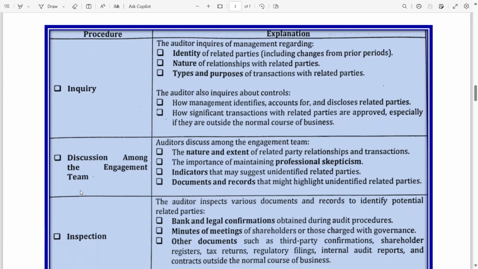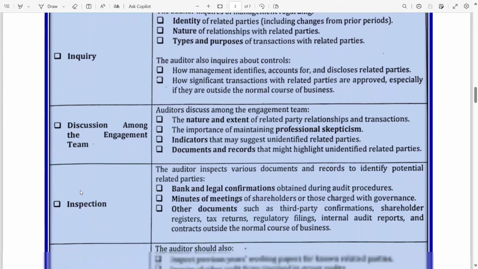The auditor also inquires about controls: how management identifies, accounts for, and discloses related parties. Either they have proper documentation, or what are the parties and how does management know about them. How are significant transactions with related parties approved? Who is the appropriate authority, especially if they are outside the normal course of business?